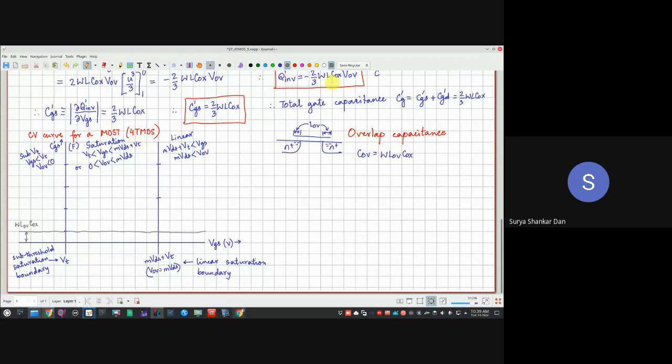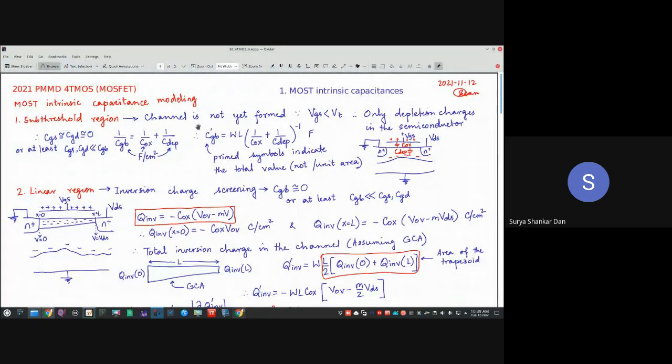First thing. Now, I will do the rest later. Then comes the second component. What is the second component? Let us find out from our previous lecture. In the subthreshold region, what have we observed? That the total gate capacitance was dominated by CGB.